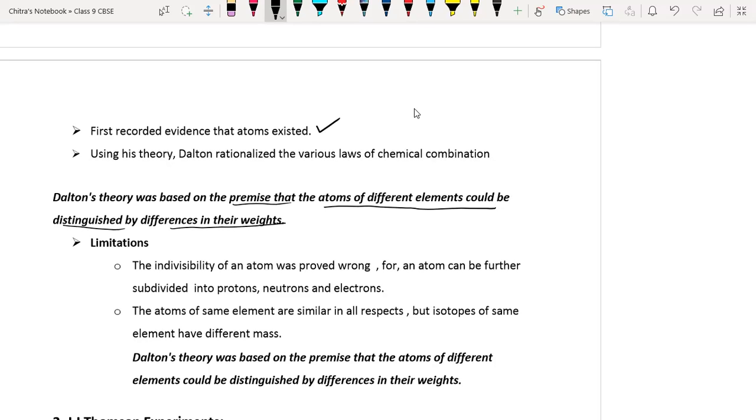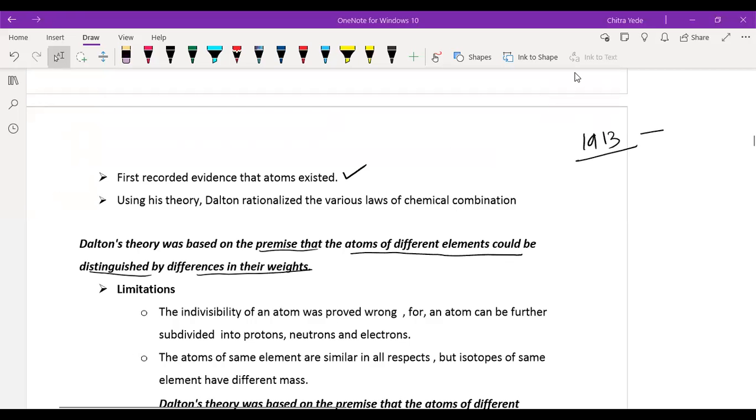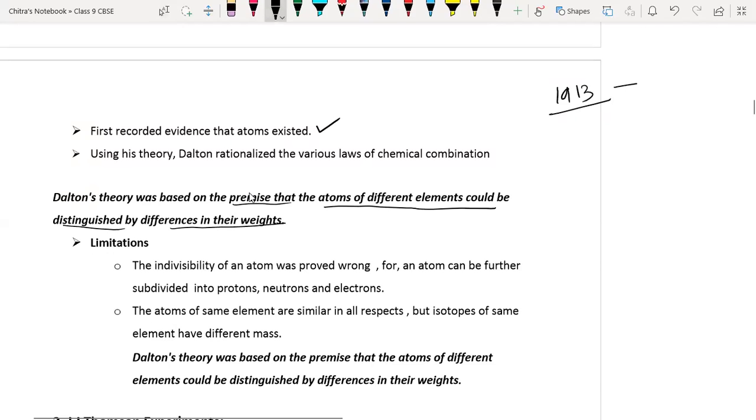At that time atomic number was not discovered. Atomic number was discovered in 1913 by Henry Moseley. Before that, only atomic mass was there to classify the atom. So at that particular time, atoms were classified into different categories and their properties by their atomic weight or atomic mass only, not by atomic number.